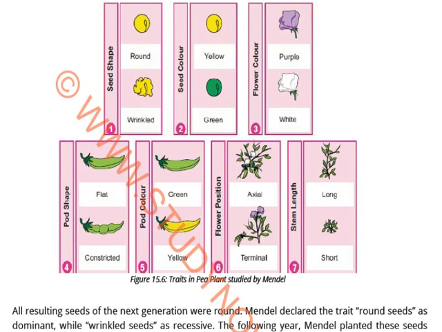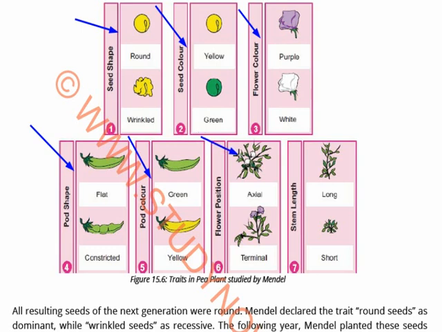Here in this diagram they are showing the cross between round and wrinkled pea seeds, but first we have to go through this. These were the seed shapes, round and wrinkled, and two seed colors, yellow and green. So contrasting traits were seen, and many traits were present: yellow, white and purple flowers. One seed shape was flat and the other was constricted. Pod color was also different, yellow and green, and the flower position was also different.